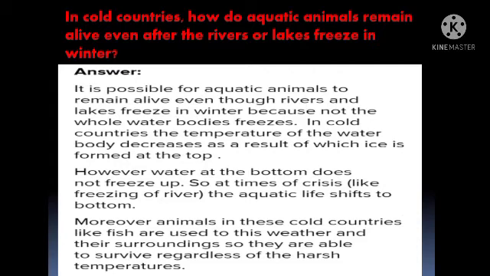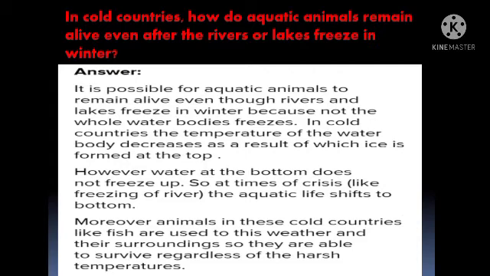Have you ever thought about this, students? In cold countries, how do aquatic animals remain alive even after the rivers or lakes freeze in winter? Let's see the answer, how they stay alive.